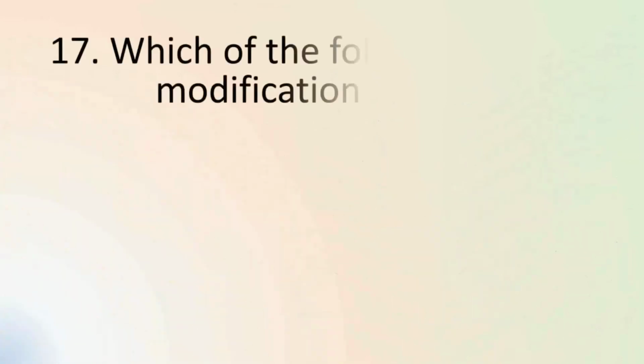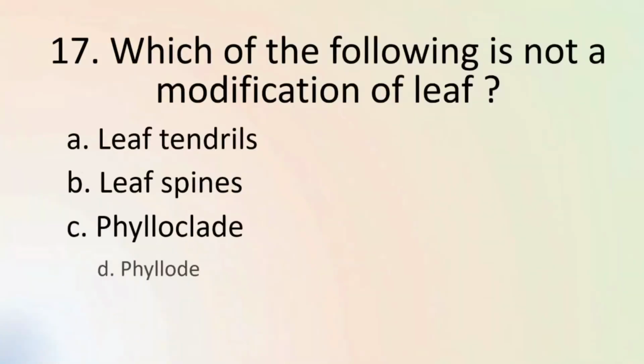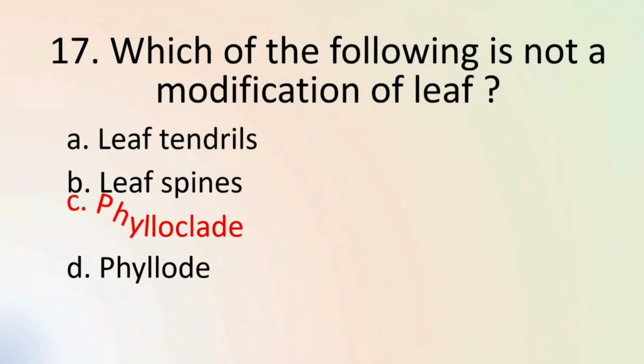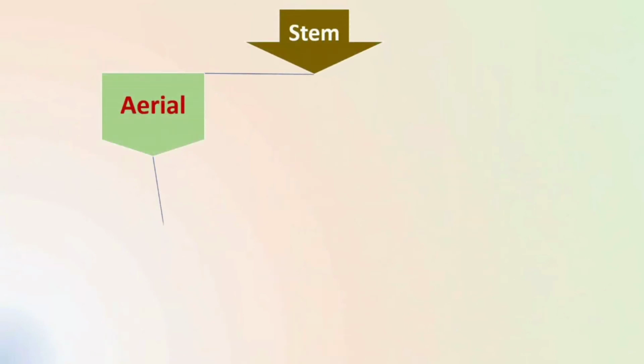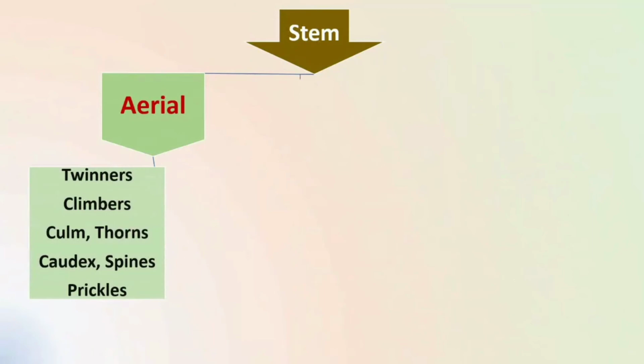Question number 17 asks us about the modification of leaf. Among the given options, phylloclade is not a modification of leaf. Phylloclade is a modification of stem. Stem can be of three types: aerial, subaerial, and underground. Aerial stem includes twiners, climbers, culms, thorns, caudex, spines, and prickles.